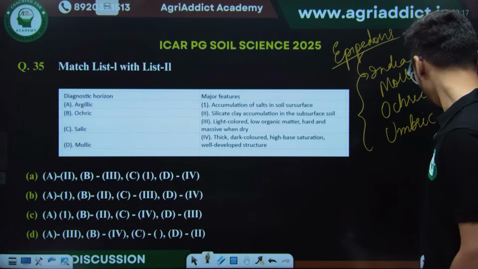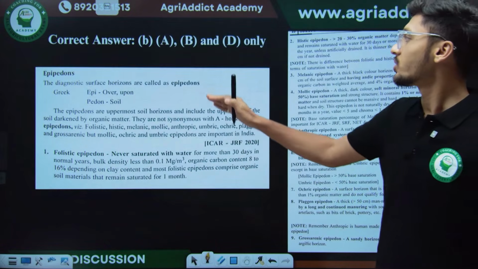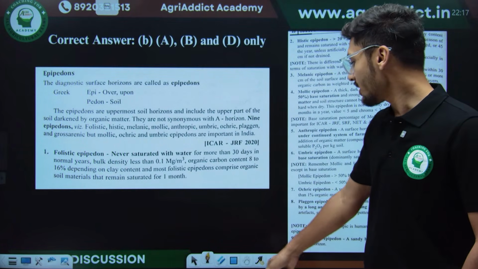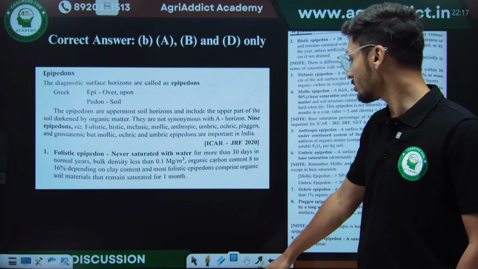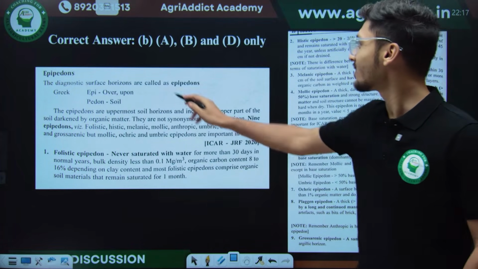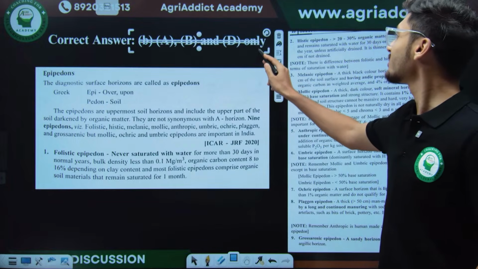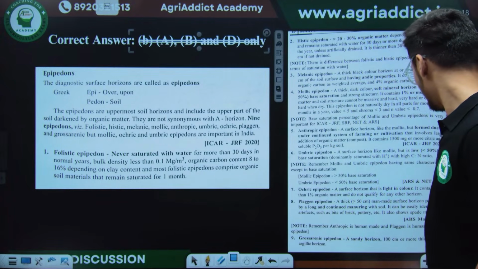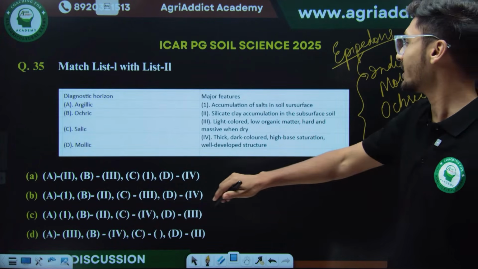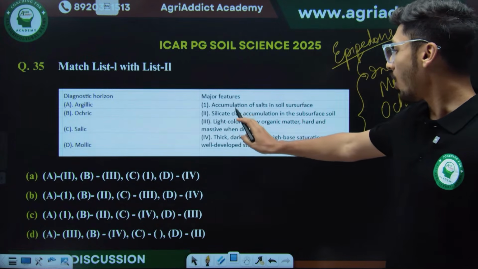These are very, very important for Indian soils. So the correct answer for this was option A. Sorry, this is not the correct answer for this question. Sorry guys, my error. The correct answer will be option A.